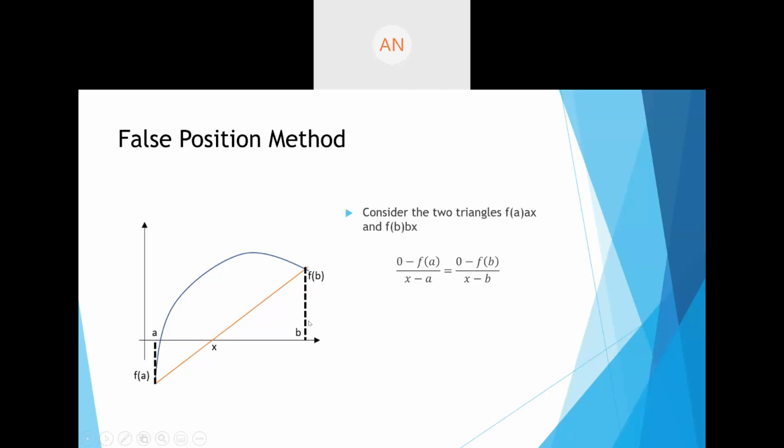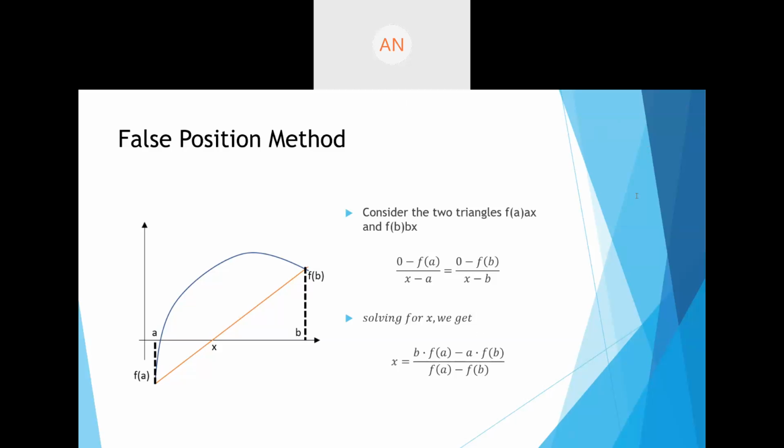That will be equal to, again, the length of this side, f of b minus 0 upon b minus x. If I solve this equation for x, the value that I get is x is equal to b into f of a minus a into f of b upon f of a minus f of b.